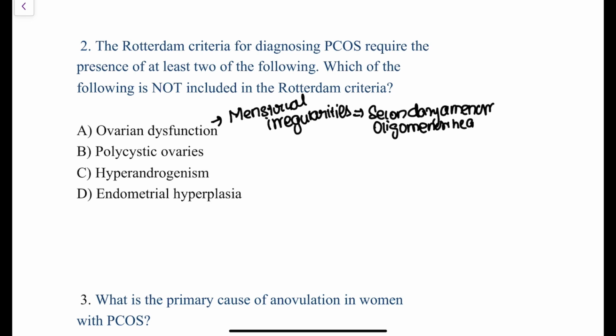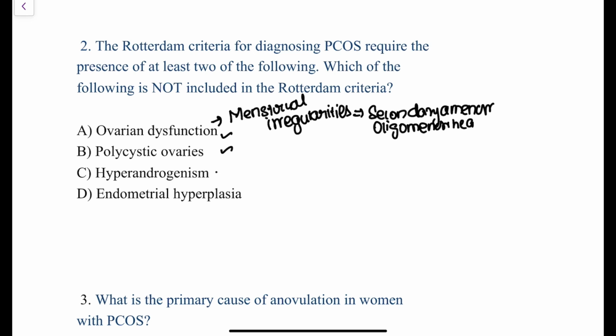Polycystic ovaries. Yes, polycystic appearing ovaries on the ultrasound, when there are more than or equal to 12 follicles of size 2 to 9 millimeter in one or both the ovaries, or the volume of the ovaries is more than 10 cc, they are a criteria of Rotterdam's criteria. So yes, this is also the right option.